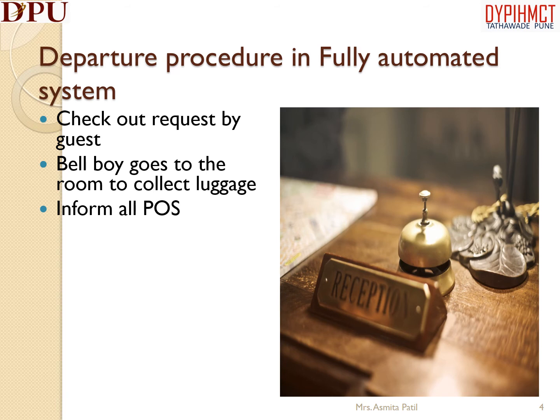The front desk sends a bellboy to transfer the guest luggage from the room to the lobby. The bellboy fills the departure errand card. The front desk sends departure notifications slip to all concerned departments. The full form of POS is point of sale terminals.